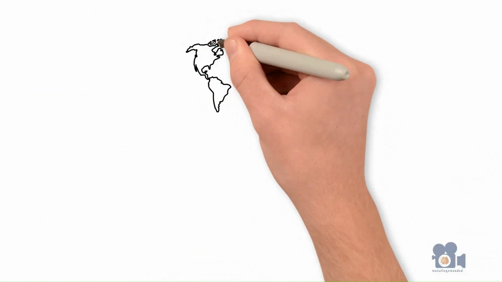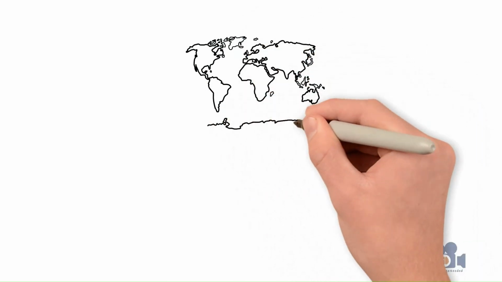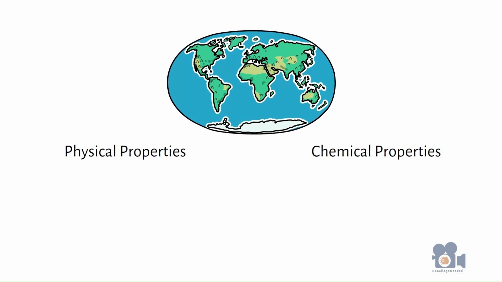Every substance on Earth or in our universe has specific and unique properties that allow scientists to differentiate substances from one another. The types of properties are broken down into two categories: physical and chemical. Physical properties can be detected without changing the specific chemical makeup of the substance.